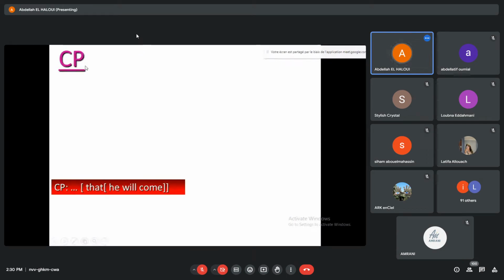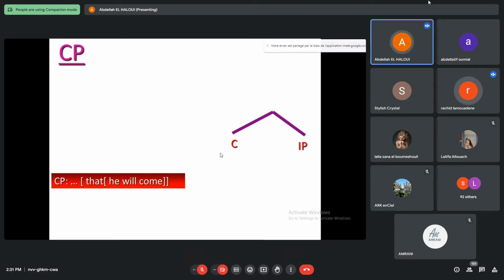This is a CP. Remember, the head of the CP is the complementizer, and the complement of it is the inflectional phrase, or IP. So C is the head. What's the complement? He will come. What type of phrase is that? It's an inflectional phrase. Let us call it IP. So if we combine C and IP, what do we get? C bar. Very good.